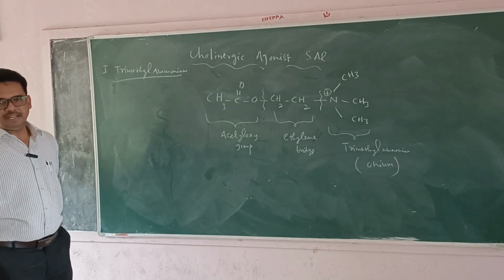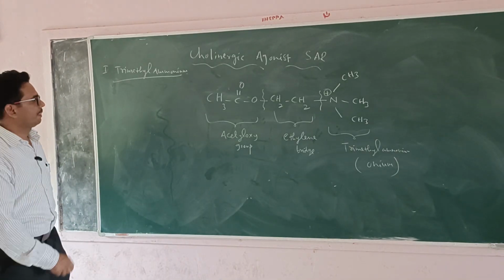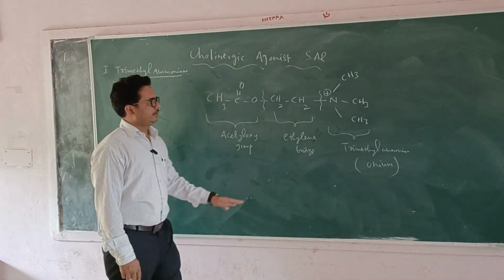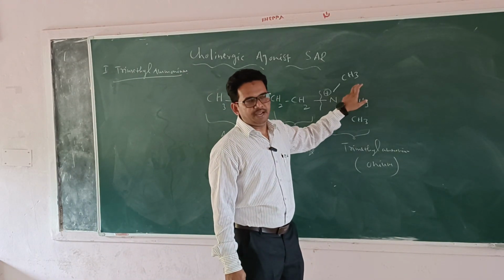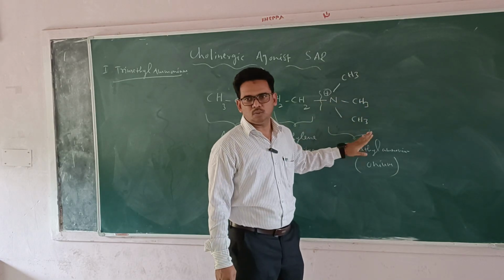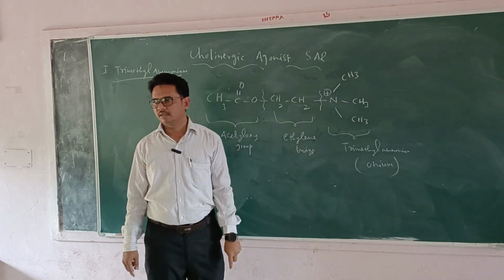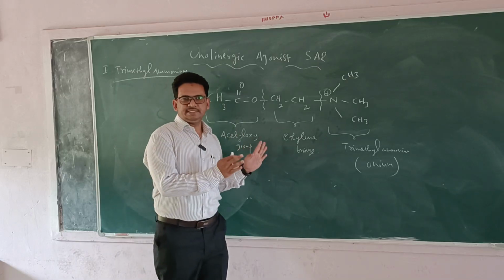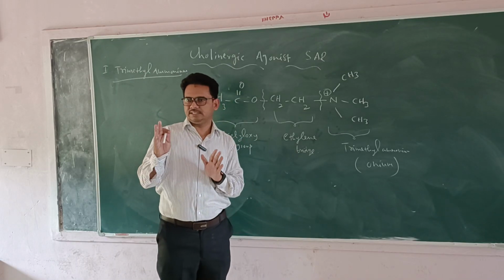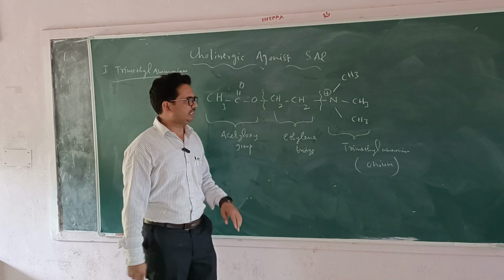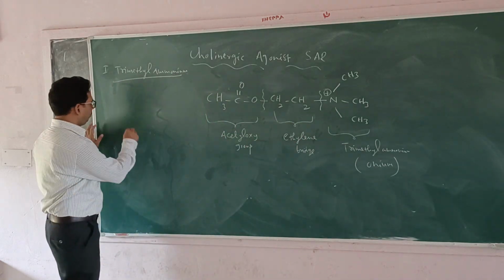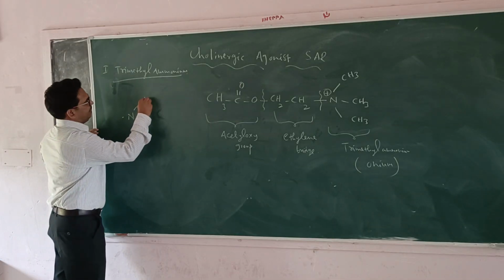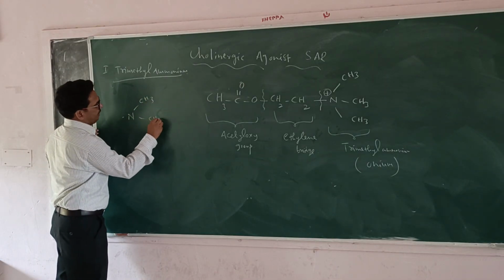In the case of trimethyl ammonium, when you see this nitrogen, it has three methyl groups. When you see the structures of cholinergic agonists, all the structures have particularly this group. What is that group? Trimethyl ammonium.